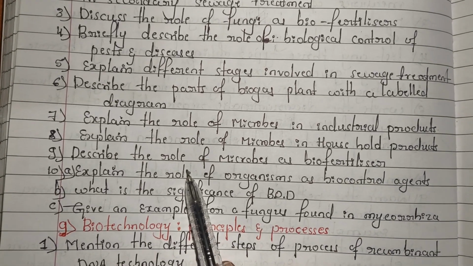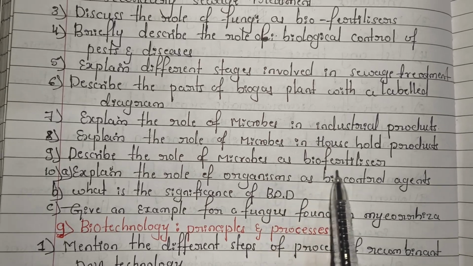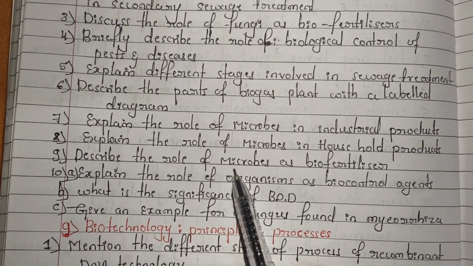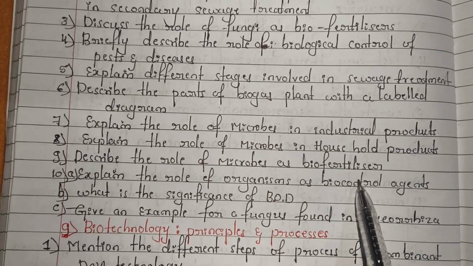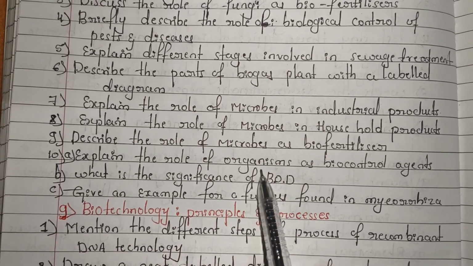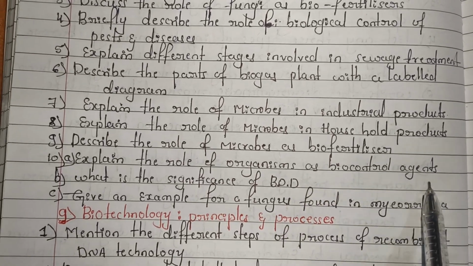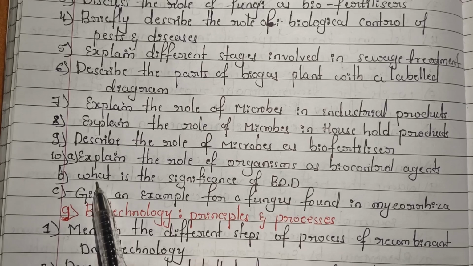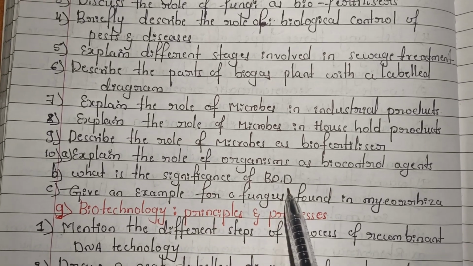And the ninth one is: describe the role of microbes as biofertilizers. Here you have to write the role of microbes as biofertilizers. The tenth one is: explain the role of organisms as biocontrol agents. Next there is an A question, and a B question: what is the significance of BOD?